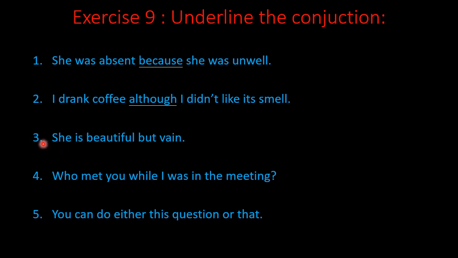And third one is she is beautiful but vain. Here the sentence is a combination of two parts. She is beautiful, she is vain. So here the two parts are joined by the word but. So the conjunction is but.